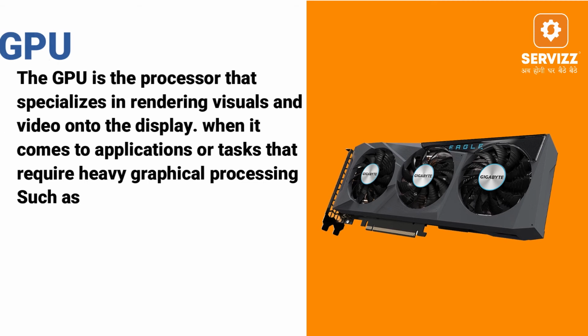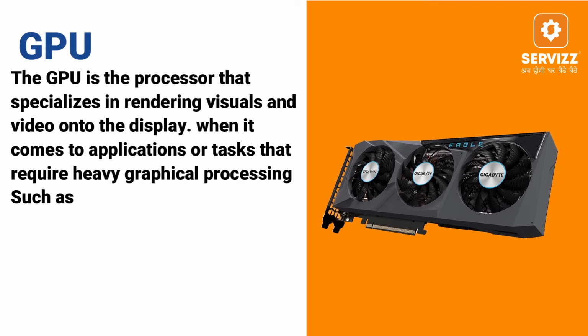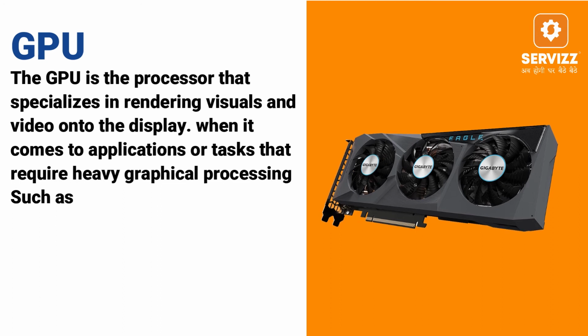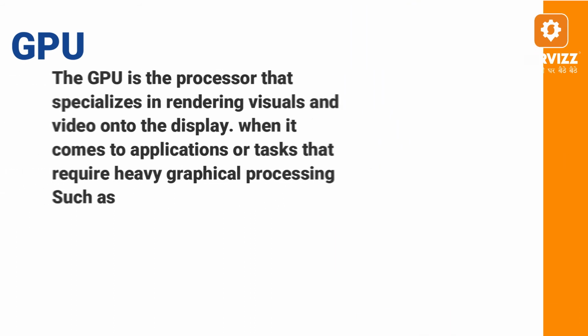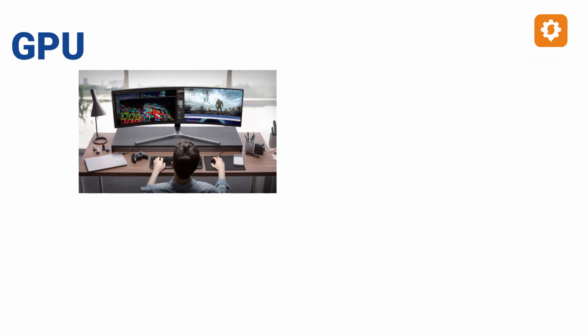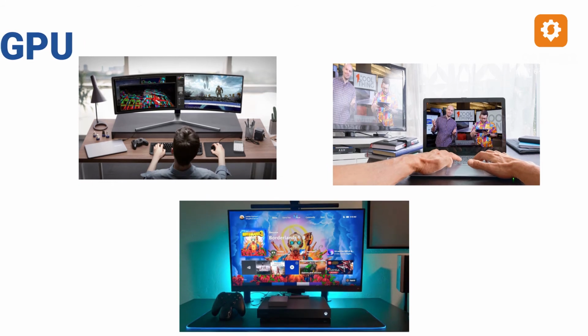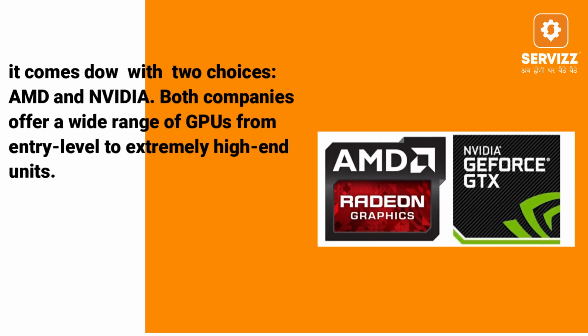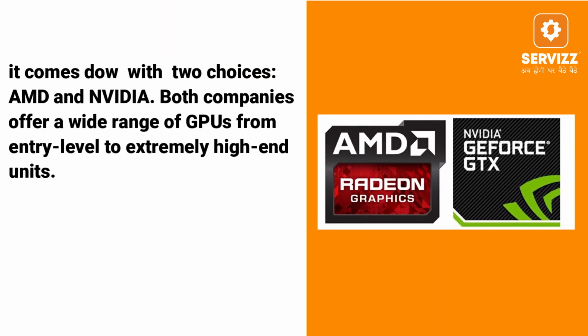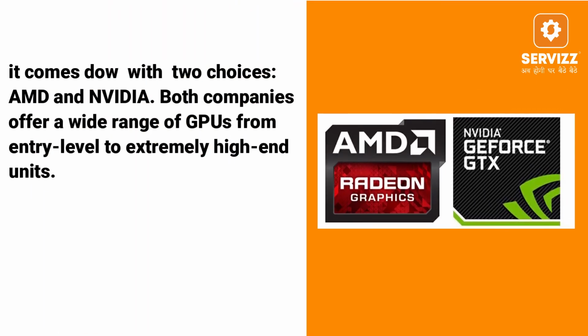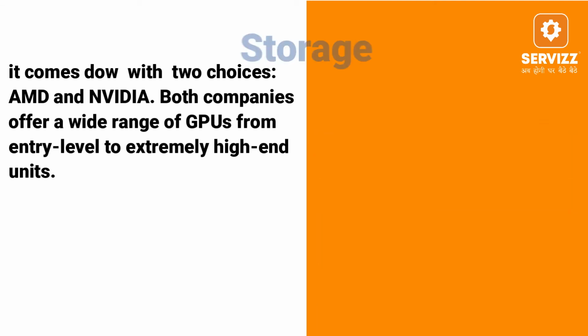GPU. The GPU is the processor that specializes in rendering visuals and video onto the display. When it comes to applications or tasks that require heavy graphical processing, such as 3D visualization, large display mirroring from a monitor to a television screen, or entertainment, you need to invest in a GPU. It comes down to 2 choices, AMD and Nvidia. Both companies offer a wide range of GPUs from entry-level to extreme high-end units.